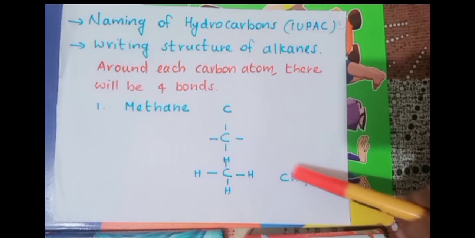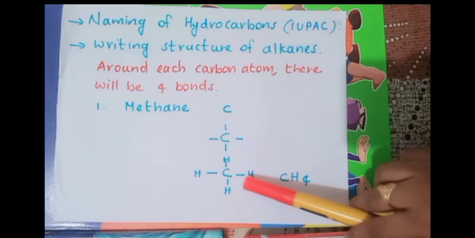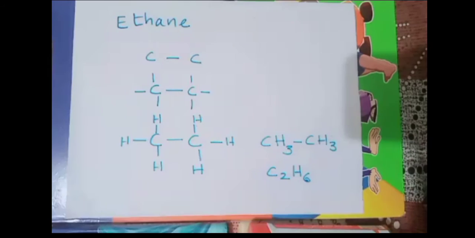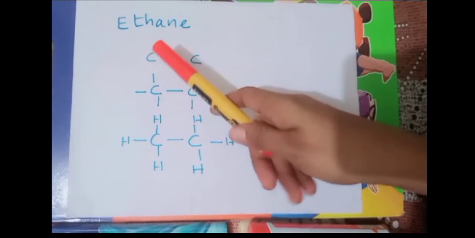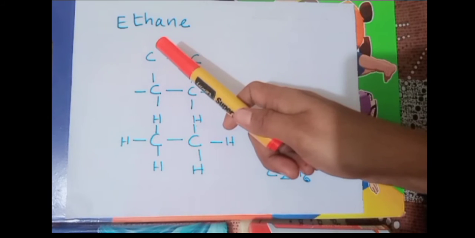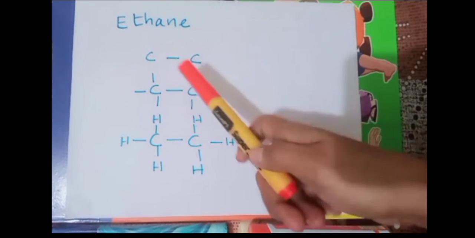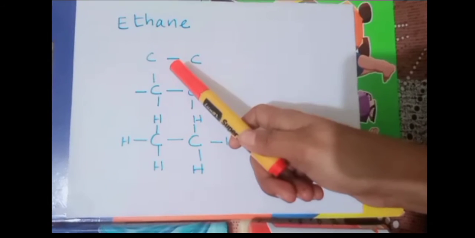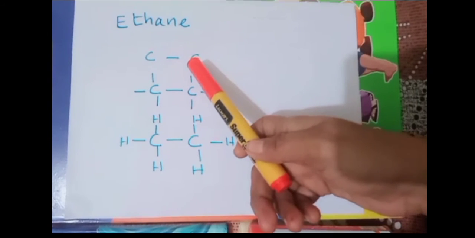CH4. So the molecular formula is CH4, and this is the structure of that methane. Clear? Okay, second example is ethane. From the name we can know ethane means 2 carbon atoms, and since the name ends with ANE, there will be a single bond in between the carbon atoms.